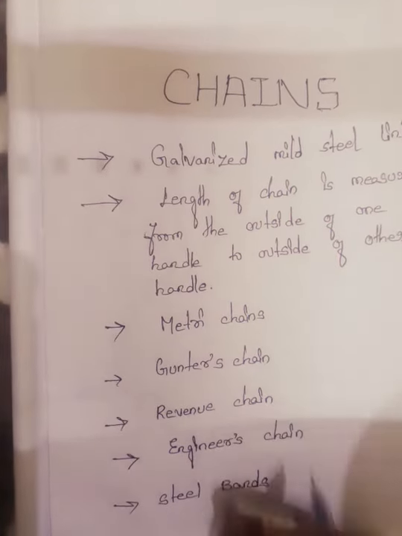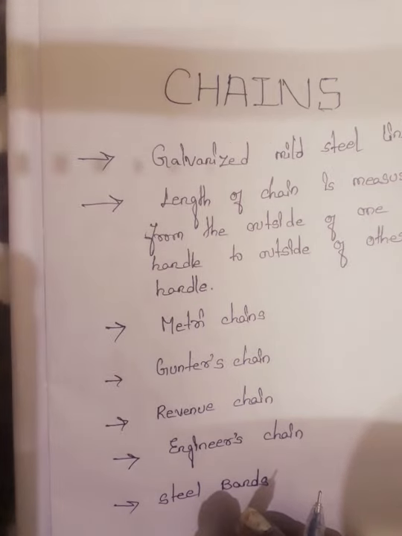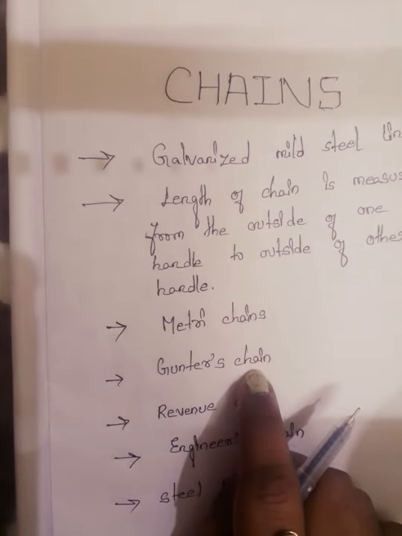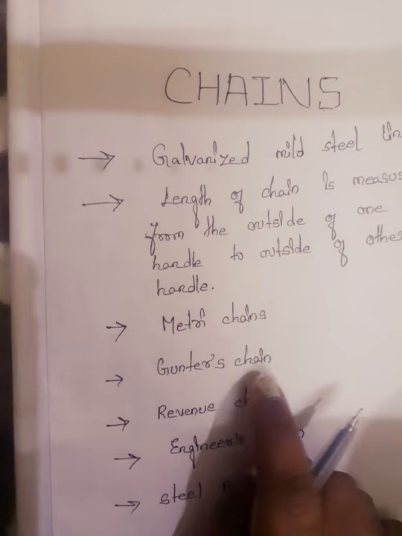So these are different types of chains. We might have come across these different types of chains and how many links are provided. These types of questions are asked in the competitive exams, right?